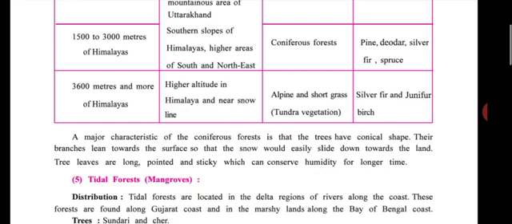The major characteristic of the coniferous forest is that the trees have a conical shape. You all know what a conical shape is? The branches lean towards the surface so that the snow would easily slide down towards the land. And these leaves are long, pointed, sticky, which can conserve humidity for a longer time.